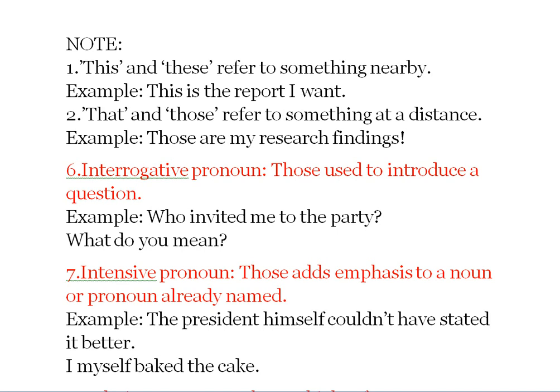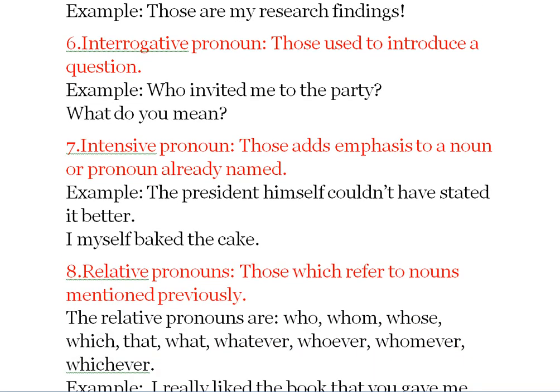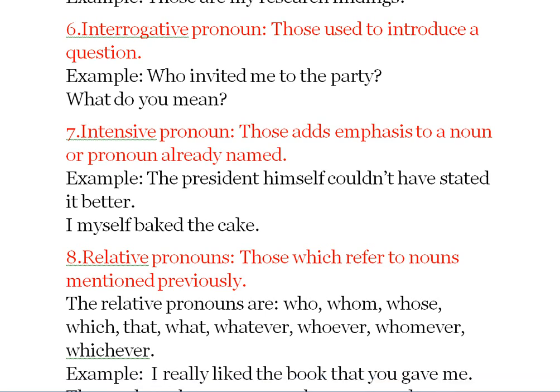Next we have interrogative pronouns, which are used to produce a question. For example, who invited me to the party? What do you mean? Then we have intensive pronouns, which add emphasis to a noun or pronoun already named. For example, the president himself couldn't have stated it better. I myself baked the cake.